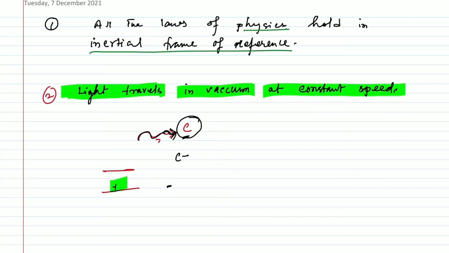Remember that. Now let us take another example. Here is the earth surface, and there is an observer on the earth surface, and there is a clock with him. Suppose there is an instrument that emits light, and there is a reflector opposite to the direction in which the light is traveling, to reflect the light.